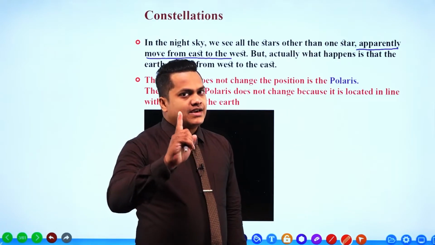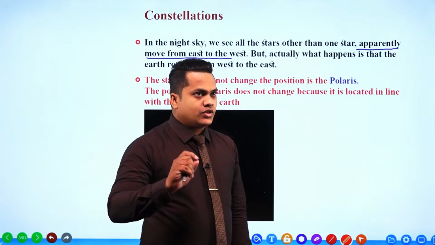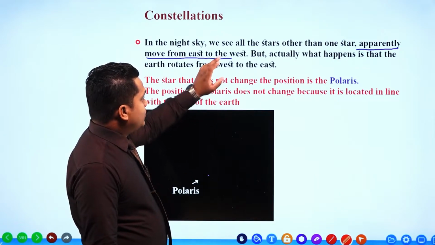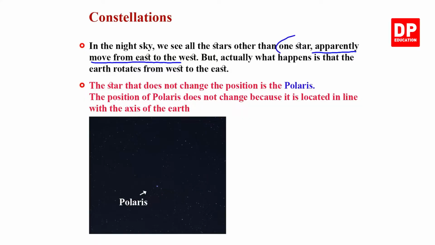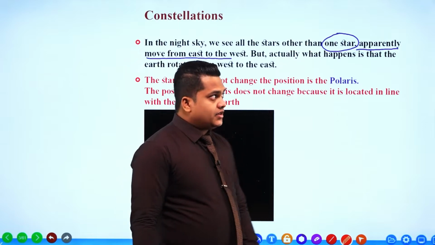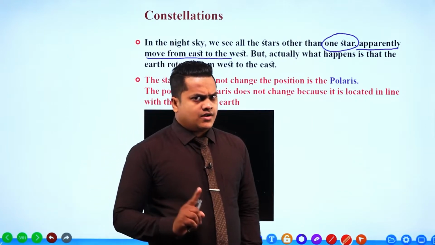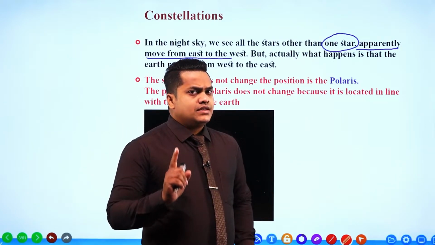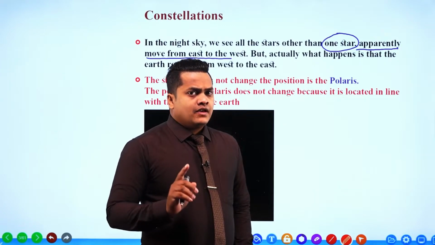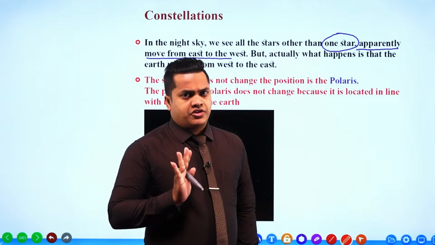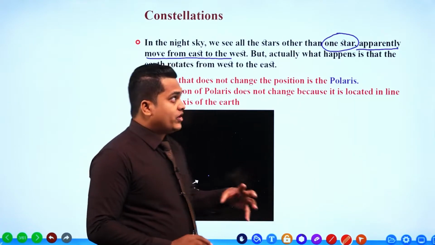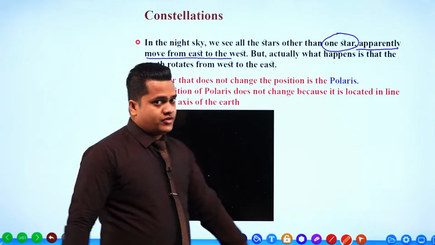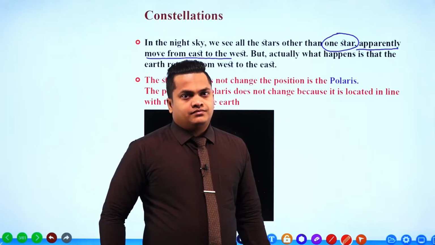Apparently each and every star is going to move from east to west. However, my dear children, there is one exception. There is one star, see, one star is not moving. Remember that there is one particular star whose position is not going to change. But all the other stars apparently move from east to the west direction, like our sun.